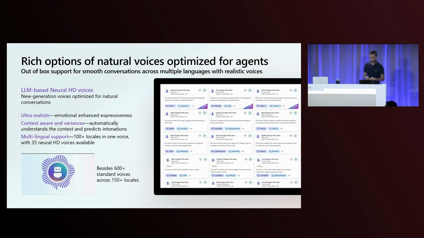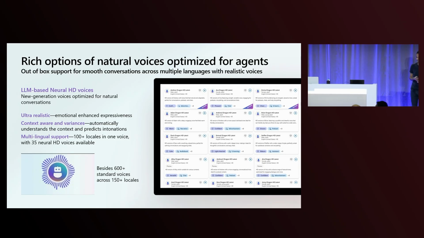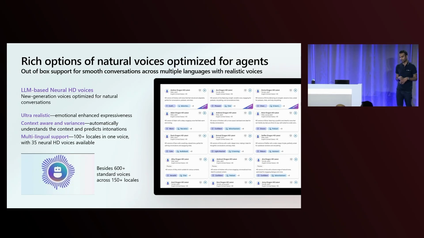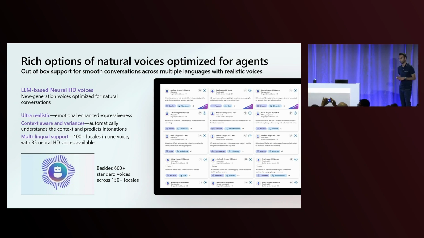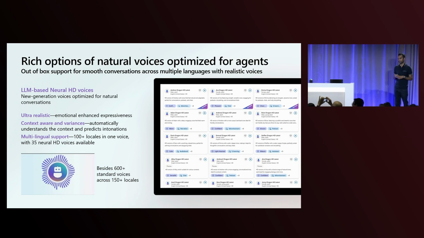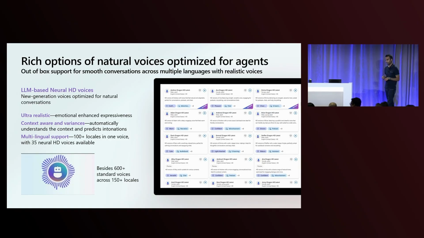And I wanted to talk a little bit more about the voices, especially since I've just shown you what my voice sounded like when I had customized it. So by default and out of the box, we have our latest generation of text-to-speech voices called our Neural HD voices. These are LLM-based, and that means that we can make them ultra-realistic and emotionally enhanced.